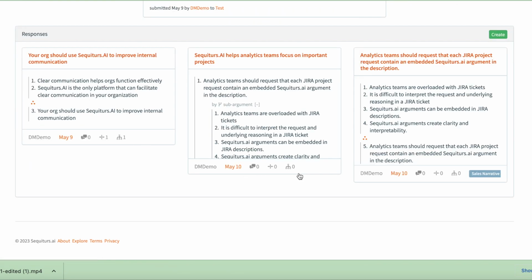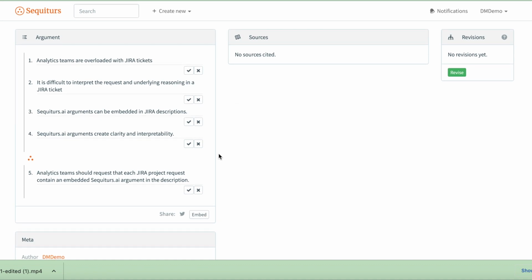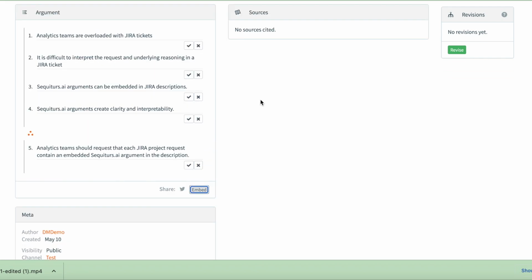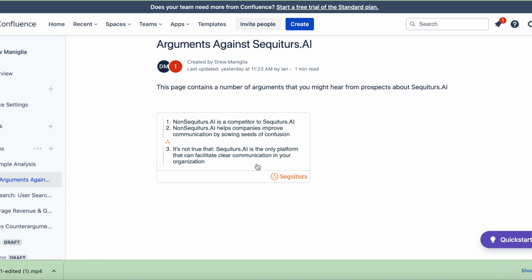One important feature I want to draw your attention to as well, as described by this argument, is the portability of Sequiturs.ai arguments. So Sequiturs.ai arguments are extremely compressed, information-rich, and very easy to understand. That's the whole purpose of it. And I can take this very compressed form of information and embed it. It's highly portable. So perhaps I want to make a page of the top objections that a salesperson might hear in market and make a Confluence page, for example. I can easily port Sequiturs.ai arguments anywhere, to Jira tickets, to Confluence, any environment whatsoever.